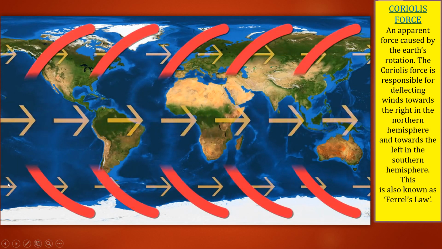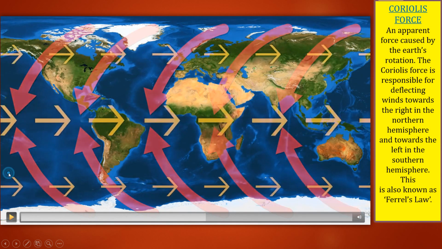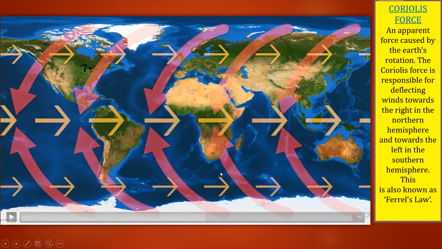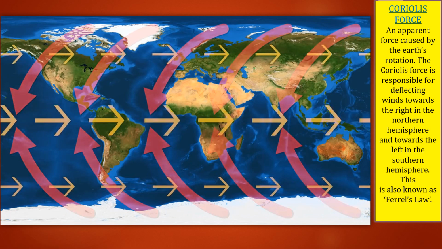It means we understand one thing here: when the clouds are coming from the north side or the south side towards the equator, they will lag behind. Why? Because these two points, south side and north side, are already running slowly. That same speed they carry with them, and when they come to the equator, they are lagging behind. So they get deflected to the left side or right side, but they don't go straight. That is the point here. They get deflected because of this Coriolis force.